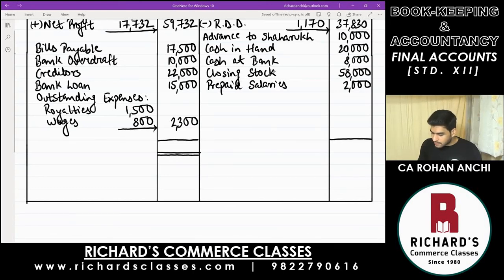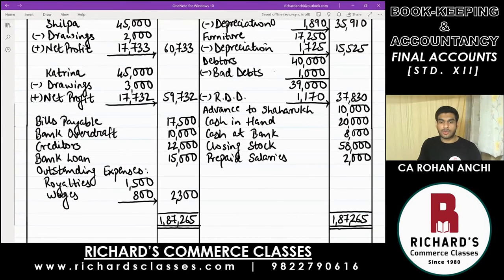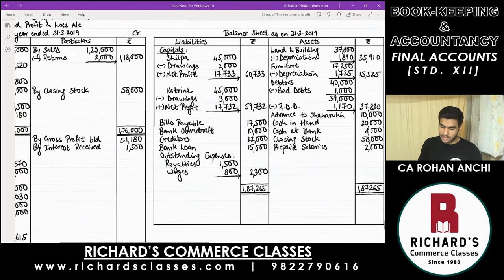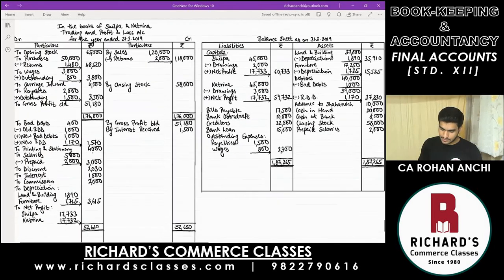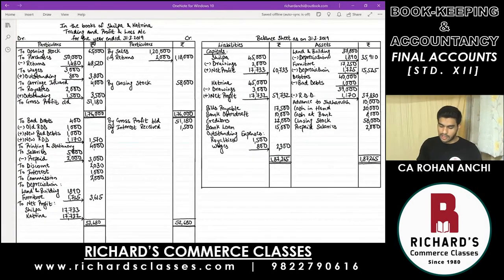So let's add up and check. Here the balance sheet is tallying at 1,87,265. Both sides, the total is equal. That was the balance sheet total. Now have a look at the entire solution. The trading profit and loss account and the balance sheet. That's it. Here our solution is complete.